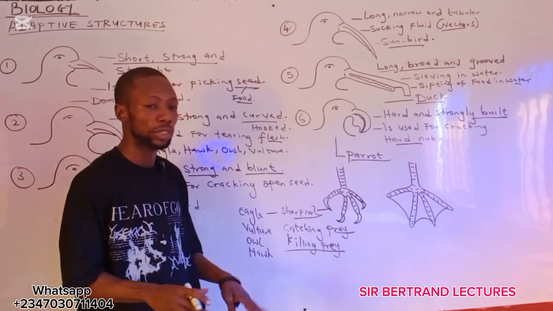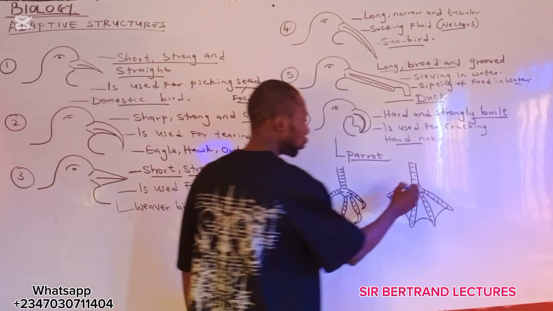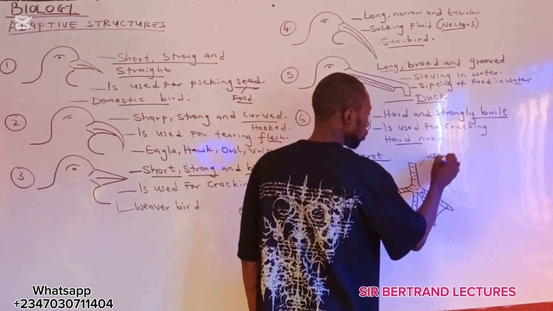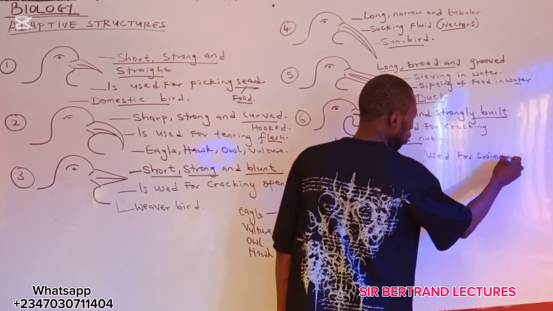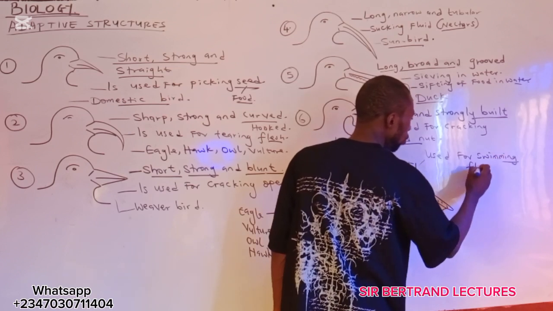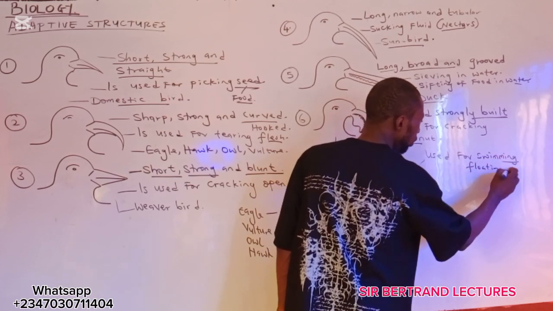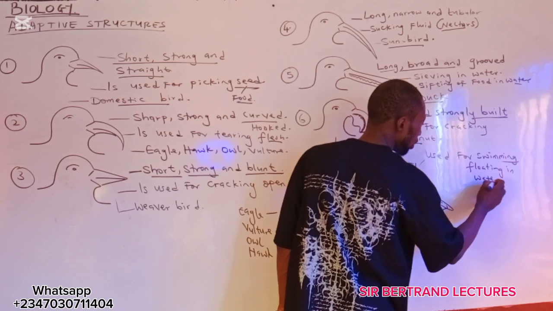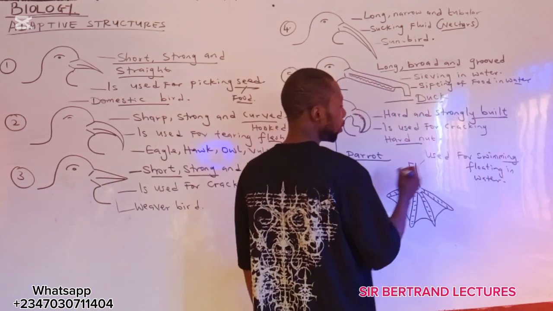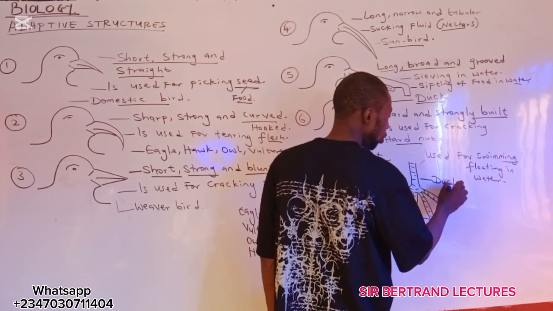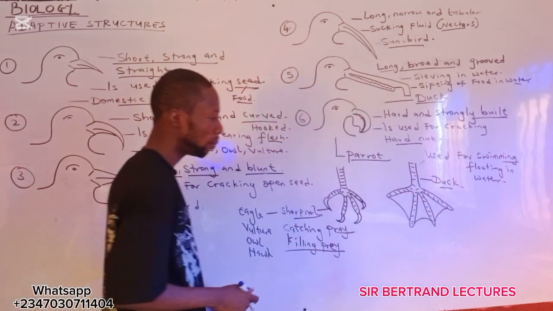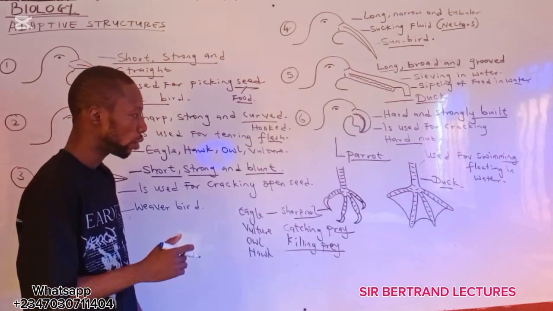They use this kind of claw for swimming or for floating in water. Then we have this kind of claw here in duck. That is, aquatic birds possess this kind of claw.